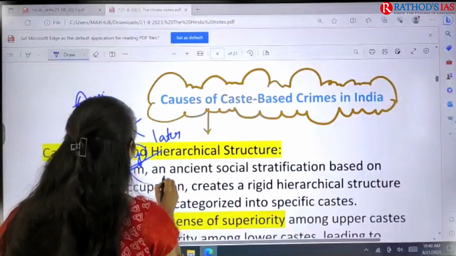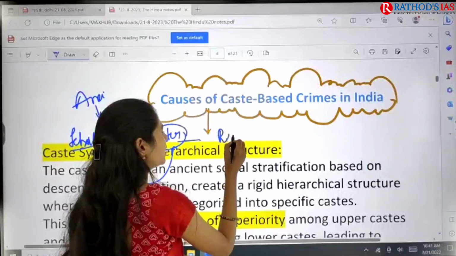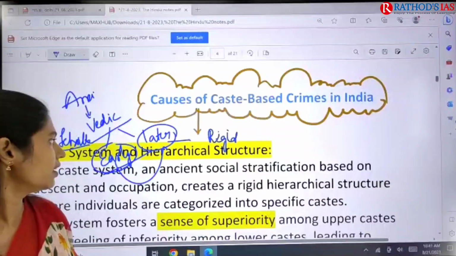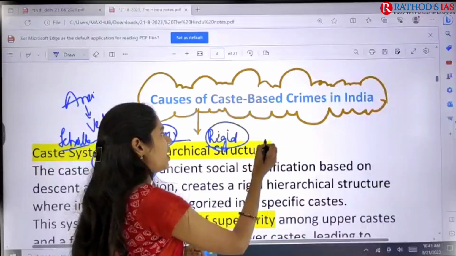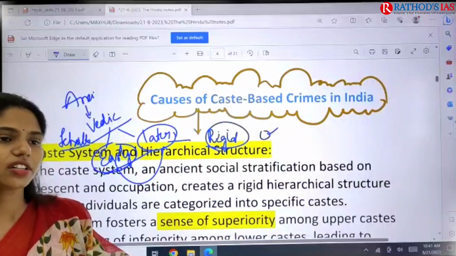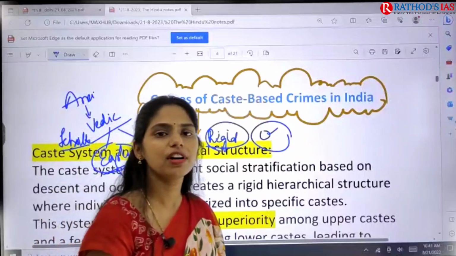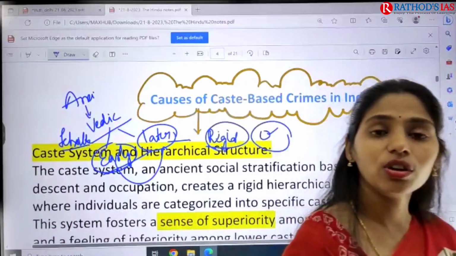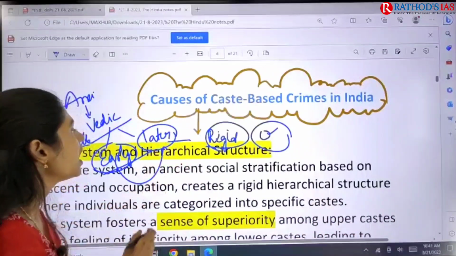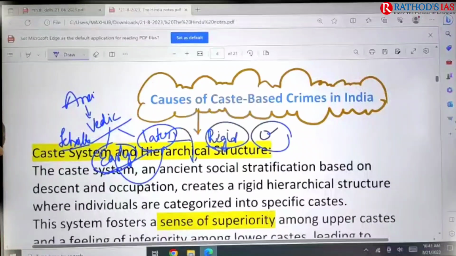But when we move from the early Vedic period to the later Vedic period, the caste system became very rigid. If your father belonged to one caste, the entire later generation would come under the same caste. There is no movement of caste. Even if you change your occupation, no movement of caste is seen in the later Vedic period, and from the later Vedic period onwards, we have continued that caste system.